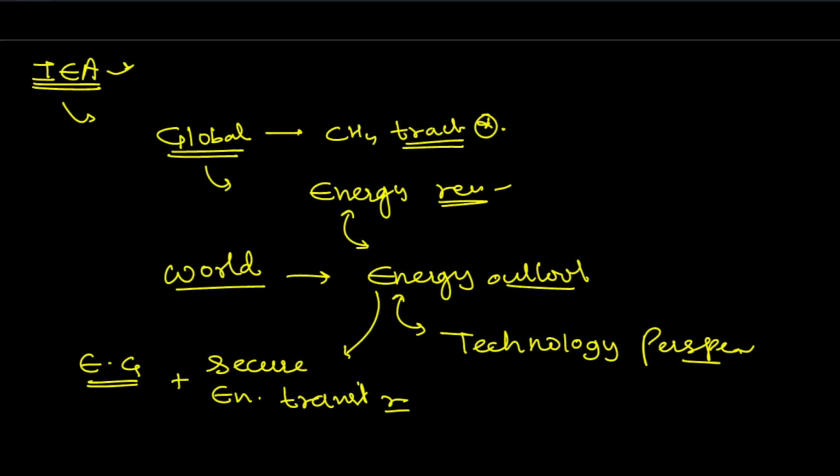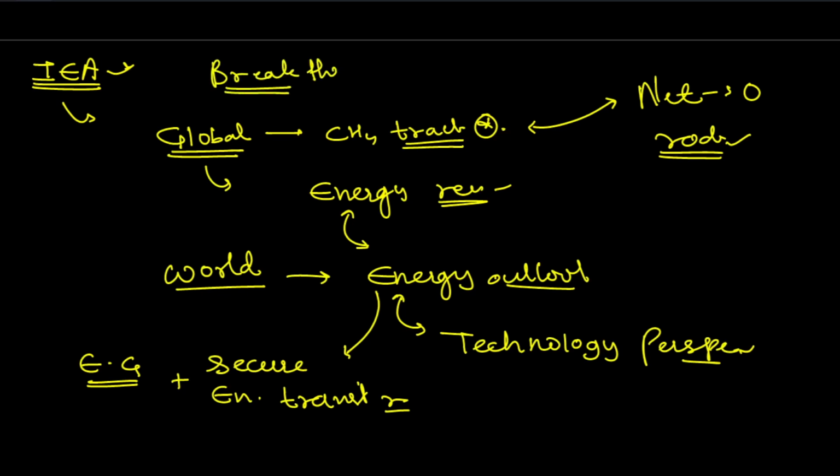Okay, next one is the net zero roadmap report. So this is in line or in coherence with this CH4 tracker report. Okay, global methane tracker. So this is very important for us. Okay, last one is the breakthrough agenda report. This is very important. Okay, breakthrough agenda report.